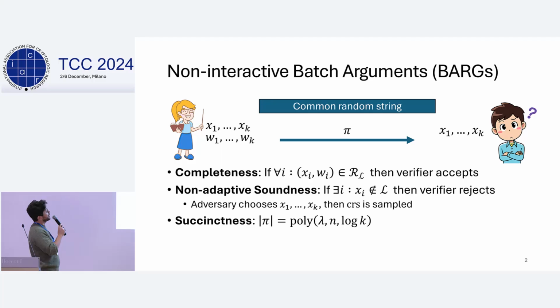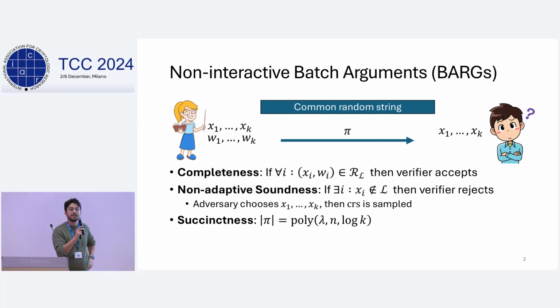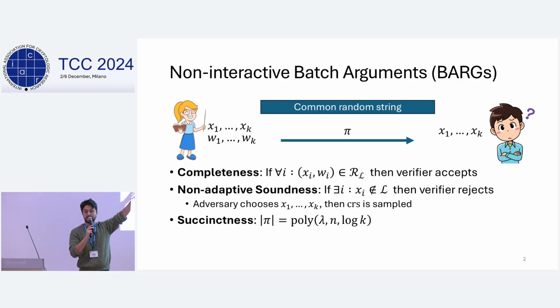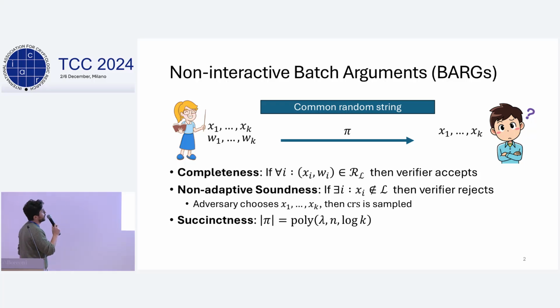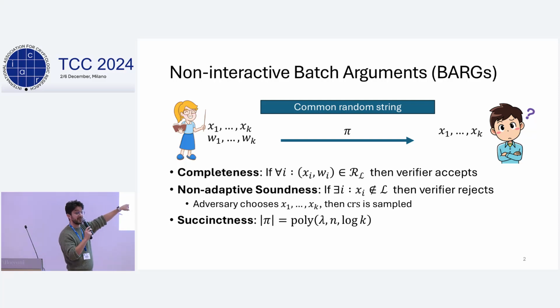In non-interactive batch arguments, in this setting we have a prover that wants to convince a verifier that k NP statements are correct statements. We have the normal requirements of a proof system. So we have completeness, saying that if all of the statements are true and the honest prover holds the correct witnesses, then it should be able to convince the verifier. On the other hand, if at least one of these statements is not true, then the verifier should reject.